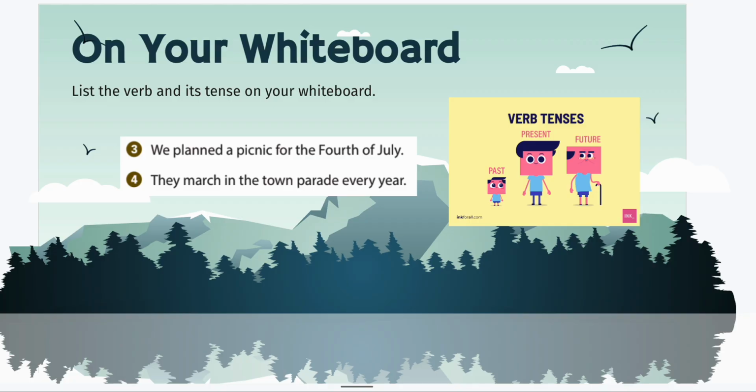All right, we planned. Planned is the verb, the past tense of plan. So they did plan a picnic, but they planned it, so it happened in the past. They march in the town parade every year. What are they doing? They're marching, and that's going on continuously. So it's the future and the present kind of idea there.